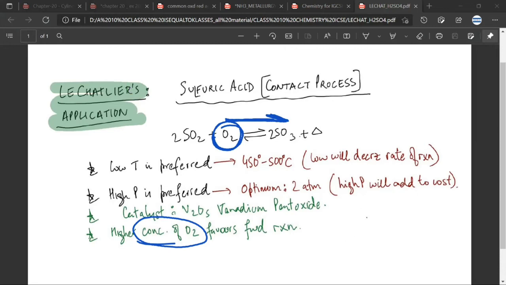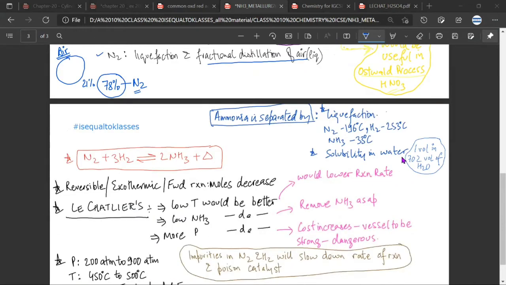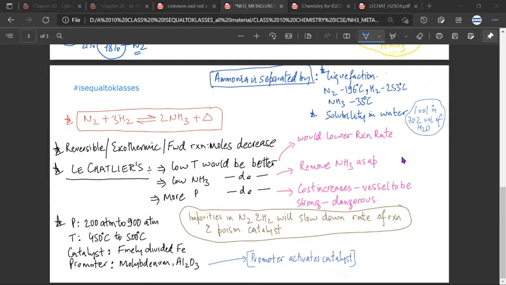Yes, sir. So in which two processes will the Le Chatelier principle be important? Haber's process and the contact process for sulfuric acid. In both of these, the Le Chatelier principle would be very important. So questions will also be asked about the Le Chatelier principle. This is a very important topic.